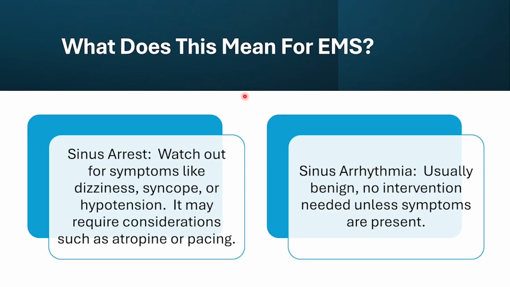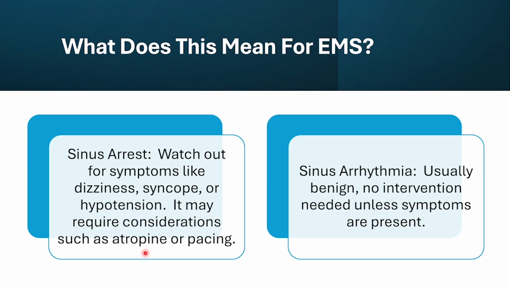So what does this mean for EMS? For sinus arrest, you want to watch out for things like dizziness, syncope episodes, or hypotension. And it may require considerations such as atropine or pacing, depending on your patient's presentation. But we think of atropine for a slow rhythm. You want to check out your local protocols. You want to make sure that you're able to administer this whenever you see a sinus arrest rhythm.